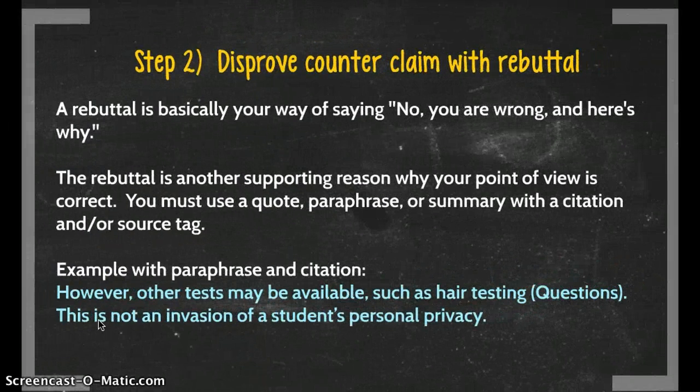The next thing that you have to do, step two, is to disprove the counterclaim with a rebuttal. A rebuttal is basically you saying you are wrong and here's why. We talked about the format of this paper: here's my argument, here's what you think, and here is why I'm correct. The rebuttal is another supporting reason why your point of view is correct. You must use a quote, paraphrase, or summary with a citation or source tag.